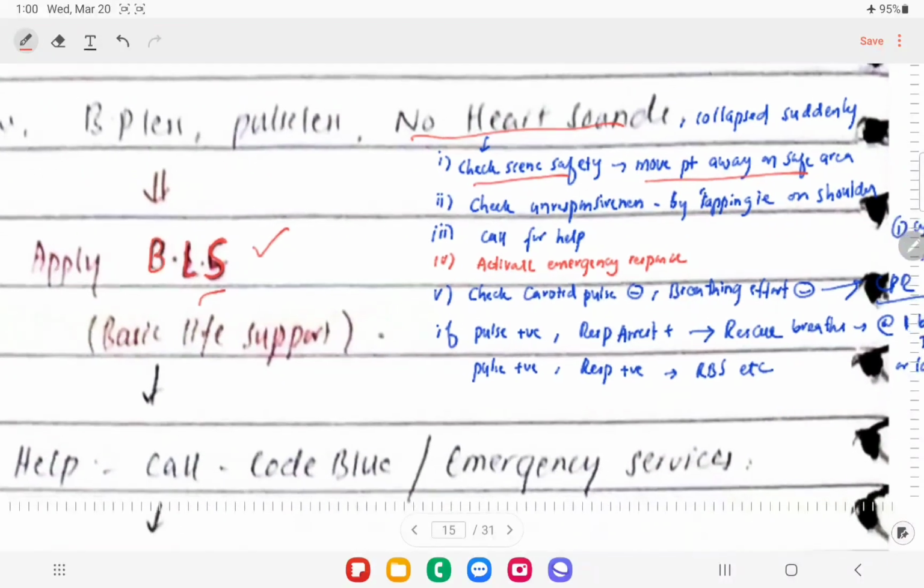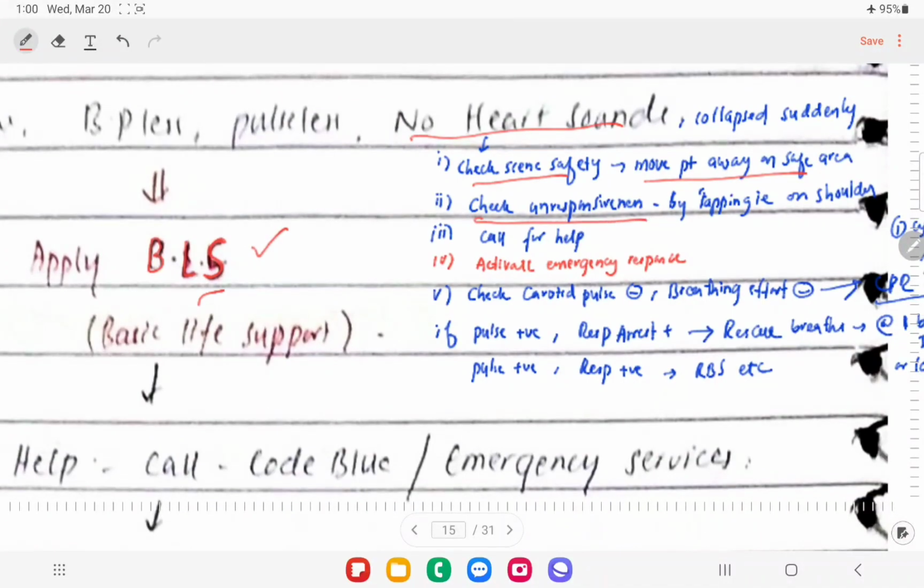And then the next thing is to check for unresponsiveness, by just tapping on the shoulder to see if the patient is conscious or not. Then you're going to call for help, if there is anybody around who can help you in CPR, who can help you to bring the AED, the automated external defibrillator, or any cardiac monitor, right? Then you're going to activate the emergency response, right?